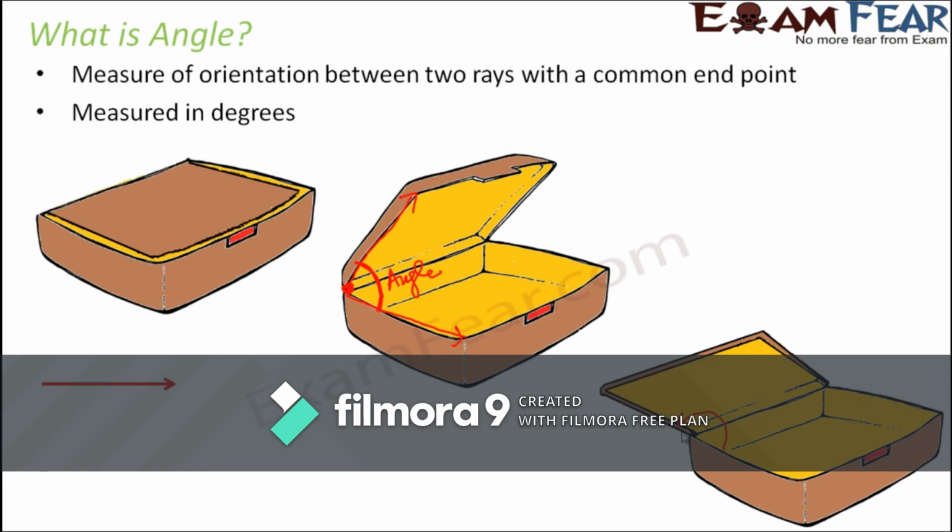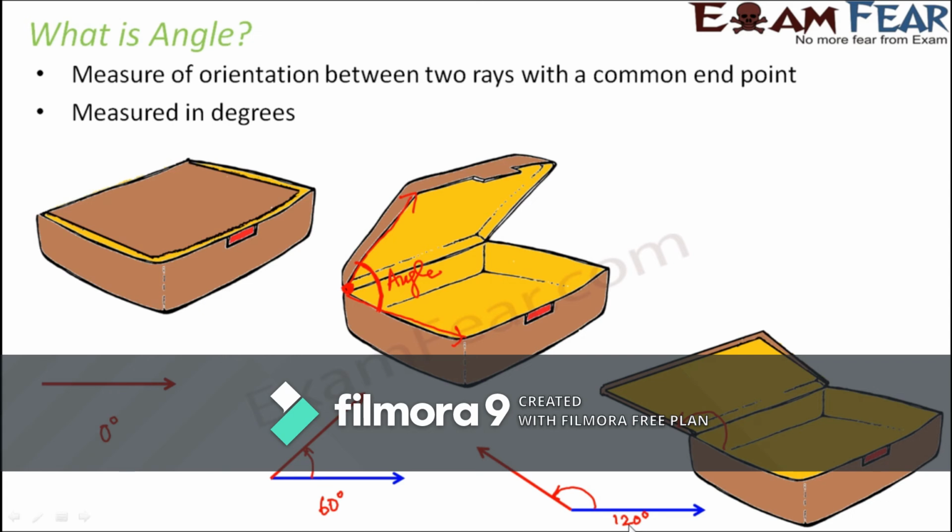So let us look at it diagrammatically. In the first scenario, both the rays are lying along each other. So the angle is 0 degrees. In the second case, there is some sort of orientation between the two surfaces. Here, let us assume that the angle is, say, 60 degrees. In the third case, you see it has opened all the more, so the angle has increased. Let's say that the value now is 120 degrees. So what is happening? As the box is gradually opening, the angle is also increasing. This is what an angle is.